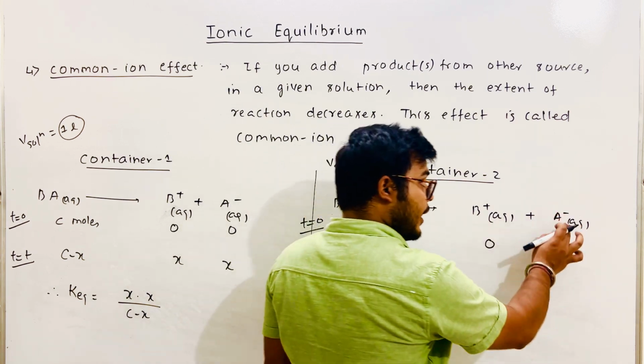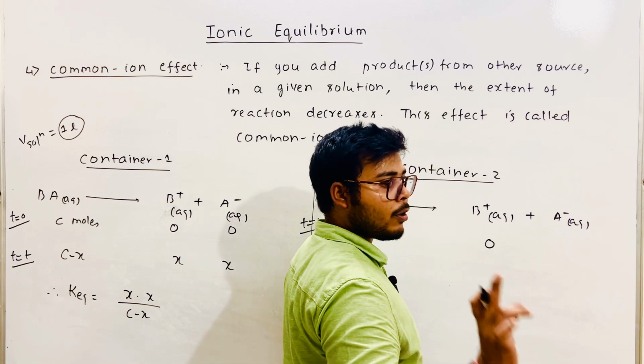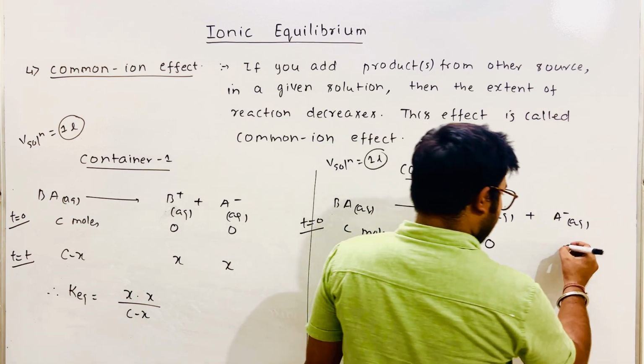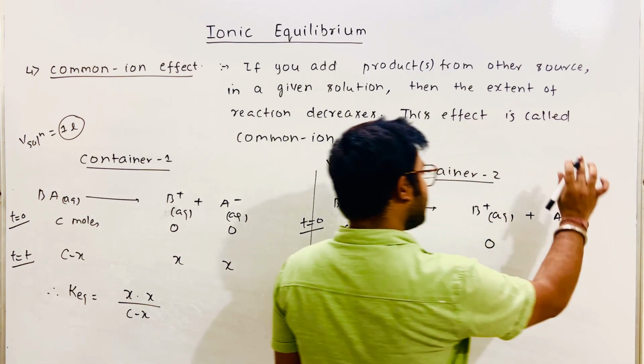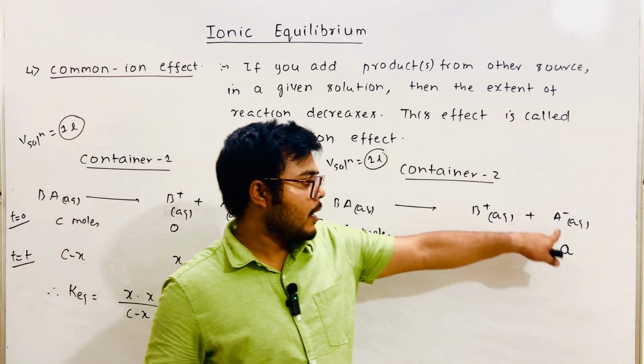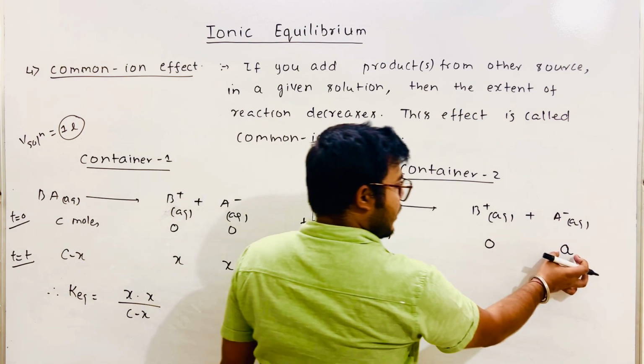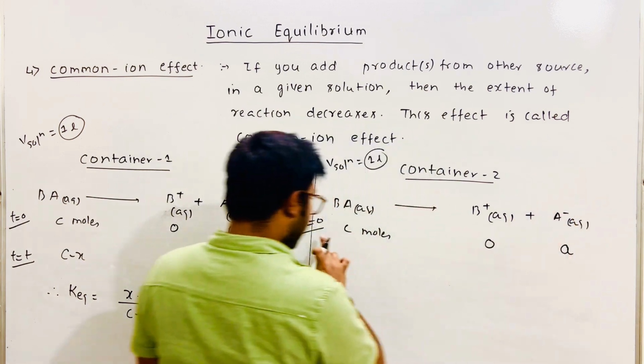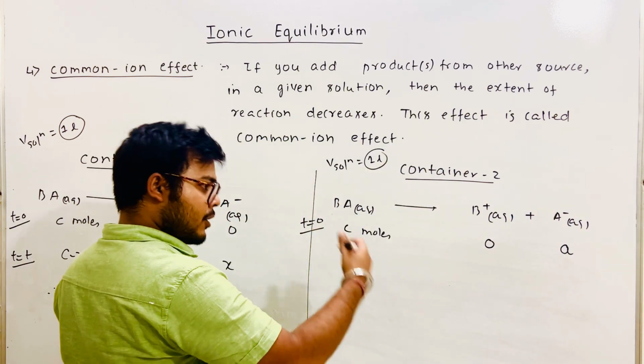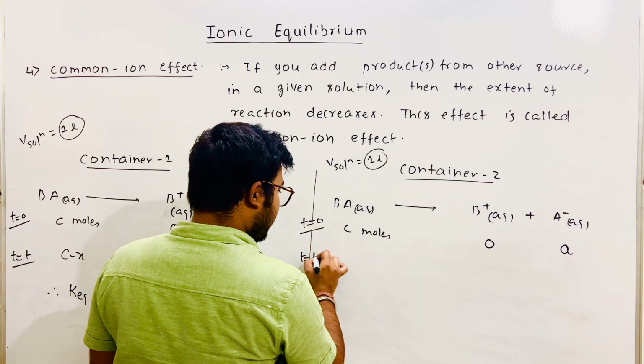So initially, will A minus be present or not? Say yes or no. Yes. So let's say you have added A moles. How much have you added? A moles from another source, from somewhere you added. So A minus, A moles, is initially present. Now the reaction will take place until time t equals t.